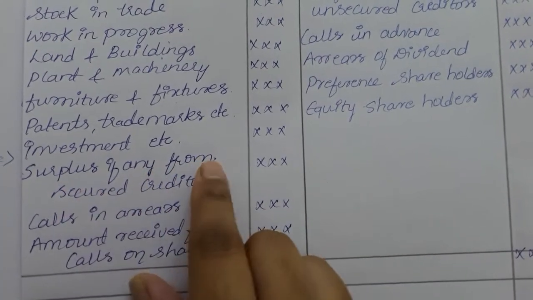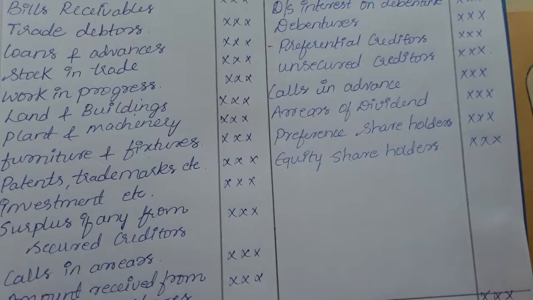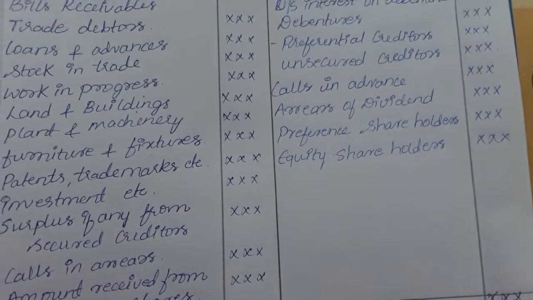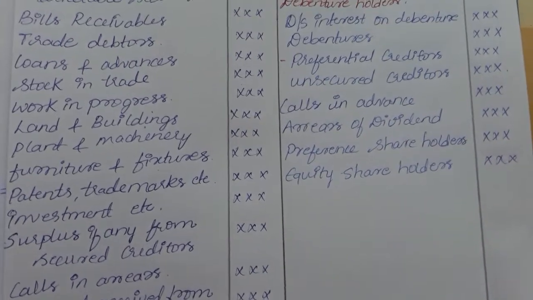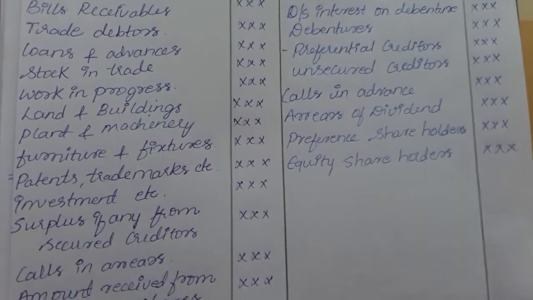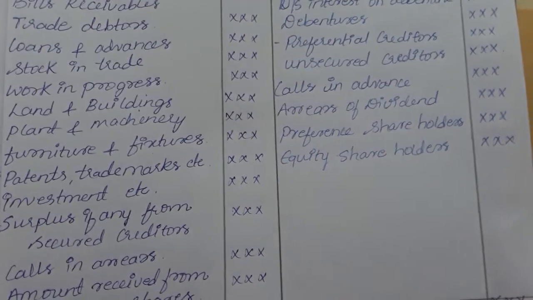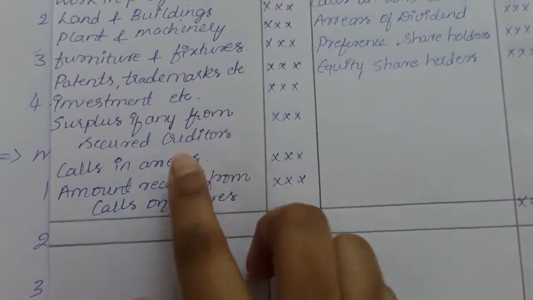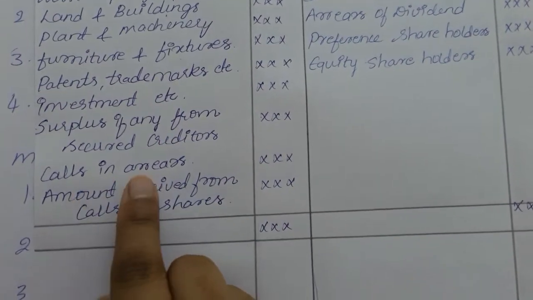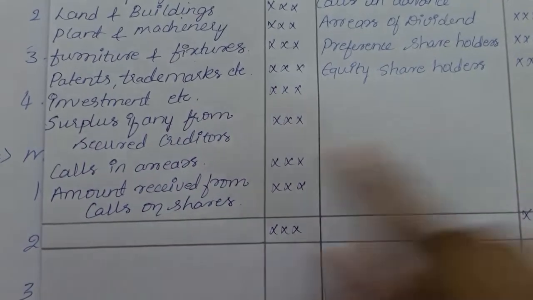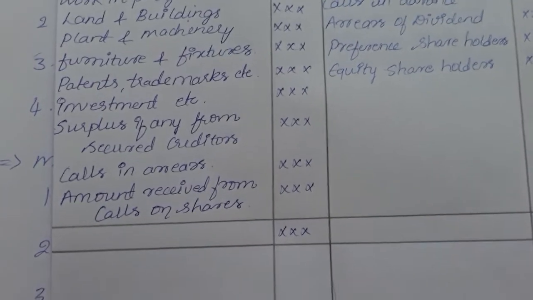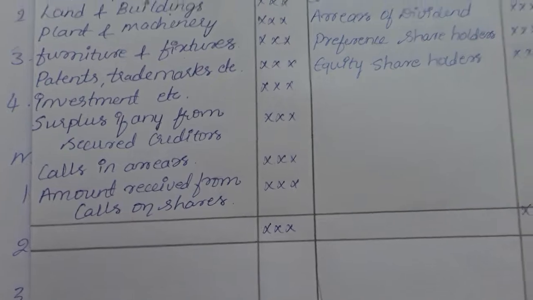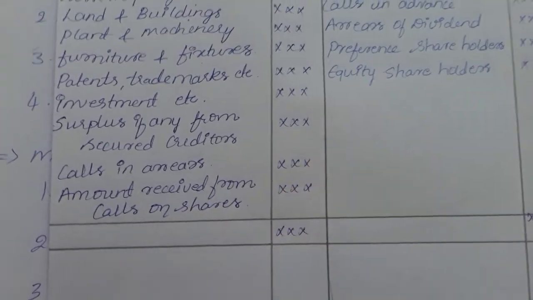Then there is the surplus, if any, from the secured creditors. For example, we give a building as security to them. The building is worth 5 lakh rupees, and the payment to the secured creditors is 4 lakh rupees. So the remaining 1 lakh rupee will also be taken on the receipt side. Also, calls in arrears received at the time of liquidation will be considered, that is, the amount received from calls on shares. If a call was not even made at the time of liquidation, we will make a call, receive the money, and write it here.